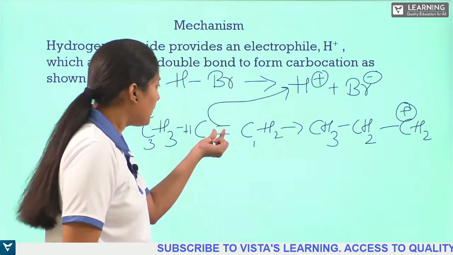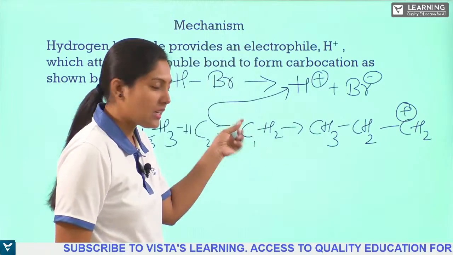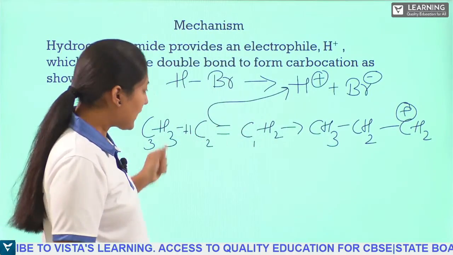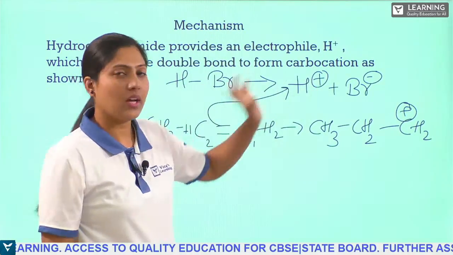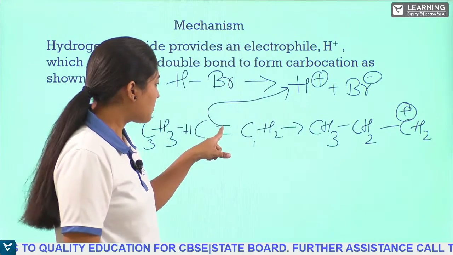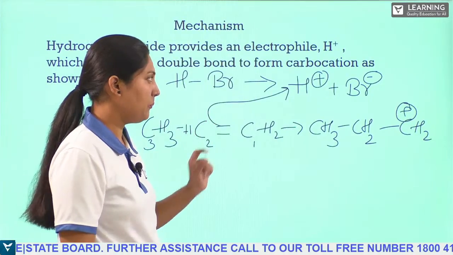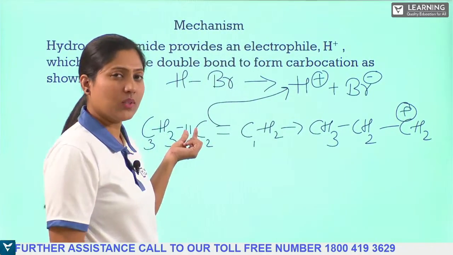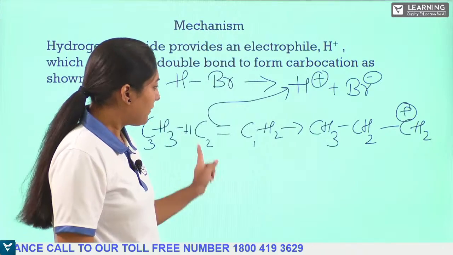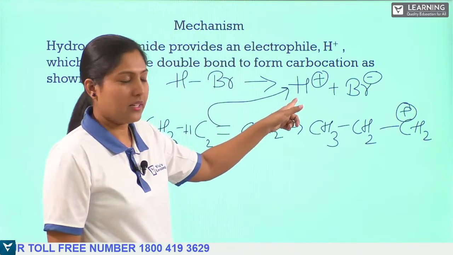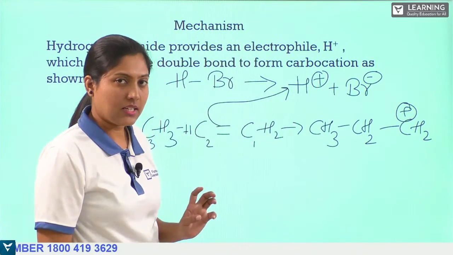Why? Because the electron of the first carbon will be attracted or taken away from the second bond and given to the hydrogen. Since this bond is given to the hydrogen, the hydrogen attaches to the second carbon atom. If it were given through the first carbon atom, the hydrogen would attack the first carbon atom.